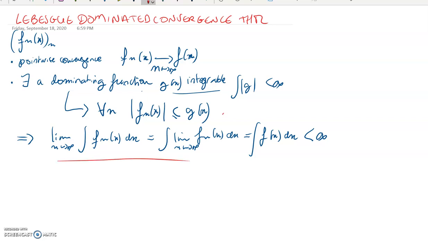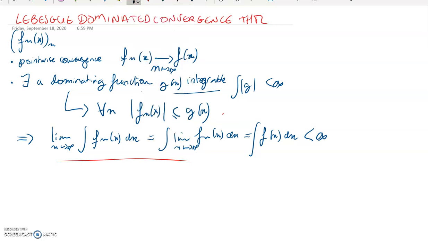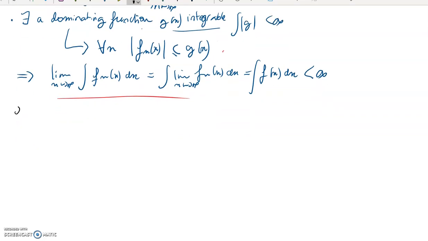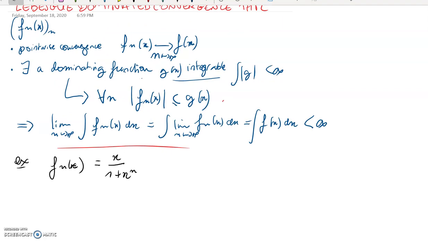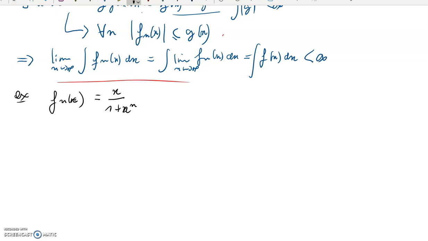So let's make some examples of this. All right, so let me give you this sequence of functions. Let's put f_n of x equal to x over 1 plus x to the n. First thing we need to do is to find the pointwise limit of this function. So let's do that. Well, you see you've got x to the n, so as n tends to infinity.